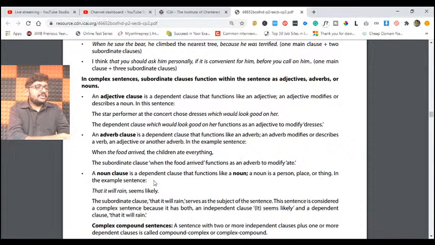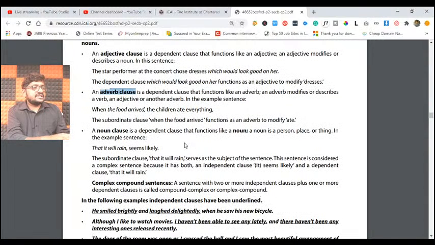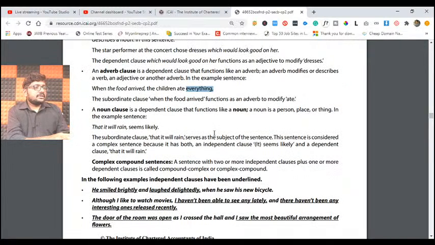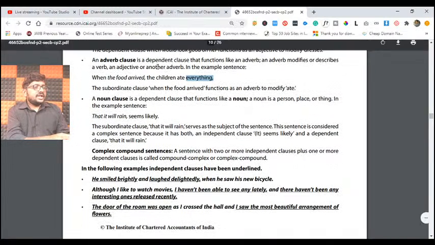Understand, friends? Similarly, examples are given where a subordinating clause is used as an adverb. Okay, you can see the example. When the food arrived, the children ate everything. Eating is our verb. Everything is our adverb. Everything they ate, adverb. Understanding, friends? Okay. Next, noun clause.